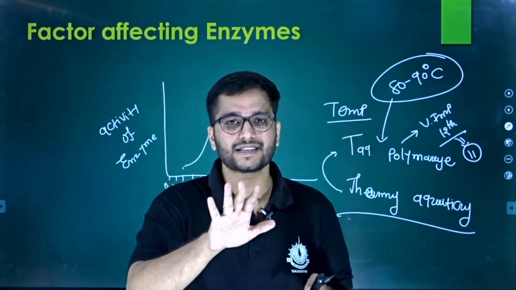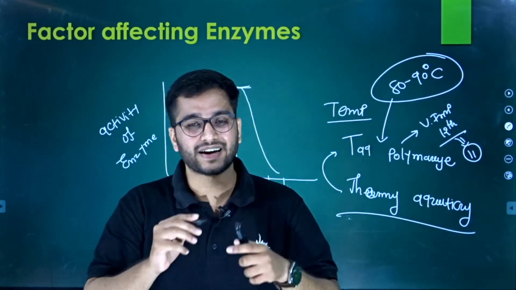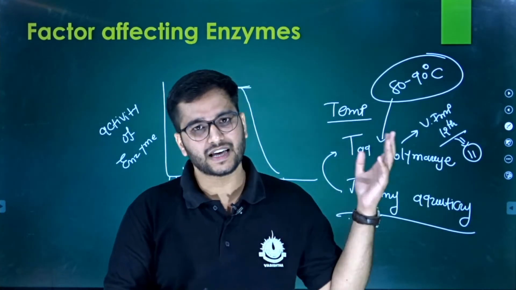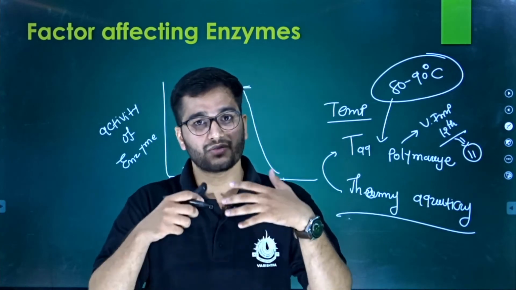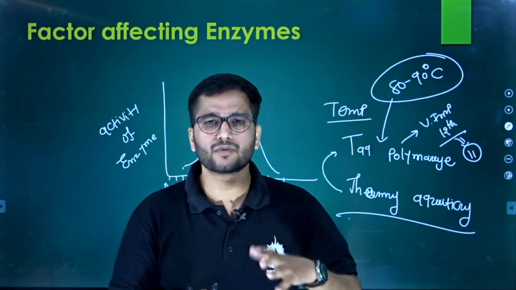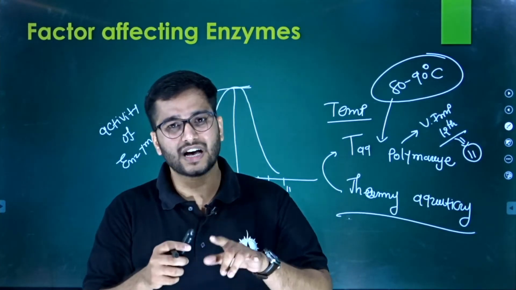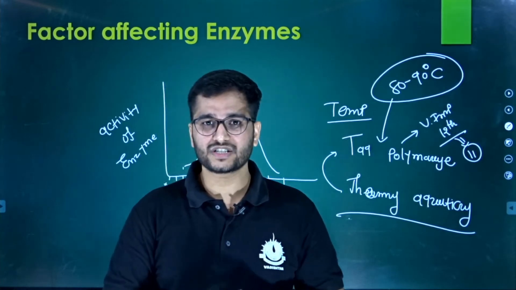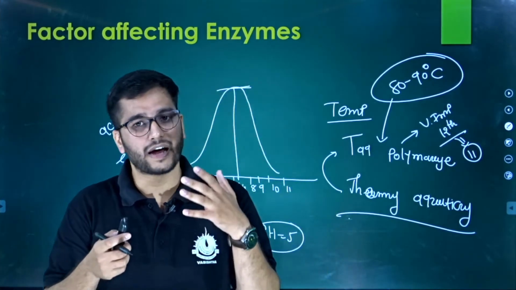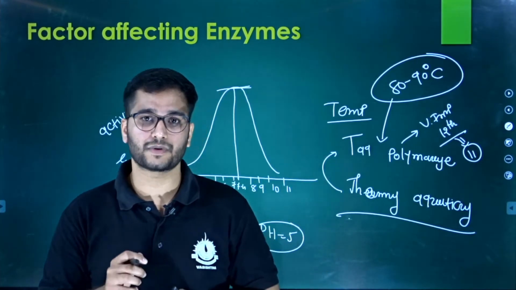Clear? So our enzymes normally function well at the optimum temperature, which is around 38, 39, but there are some enzymes that can do their work at around 80, 90 degrees centigrade. And what are those organisms? They are basically Archaebacteria, like thermoacidophile. Their enzymes will work efficiently at this particular temperature as well.